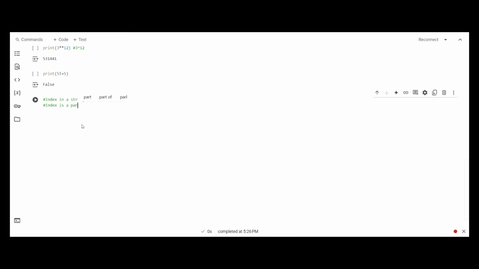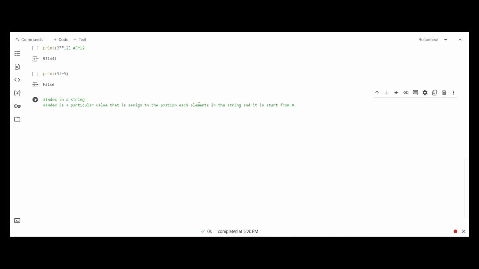So, an index is a particular value that is assigned to the position of each element in the string, and it starts from 0.